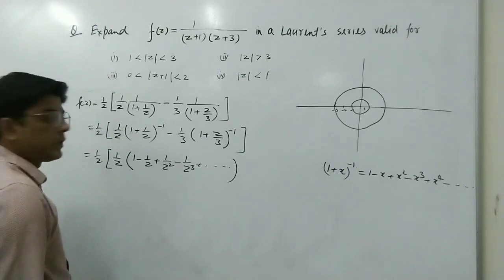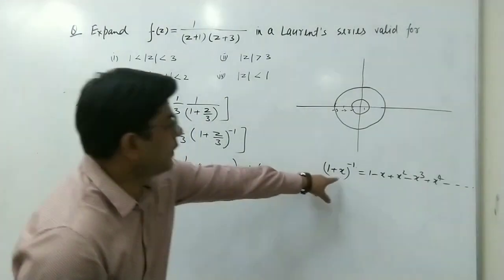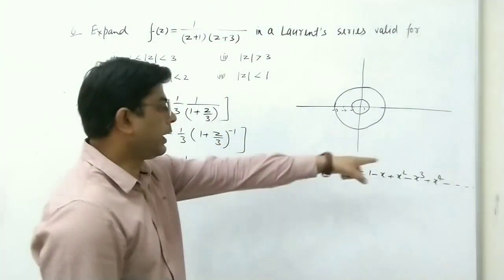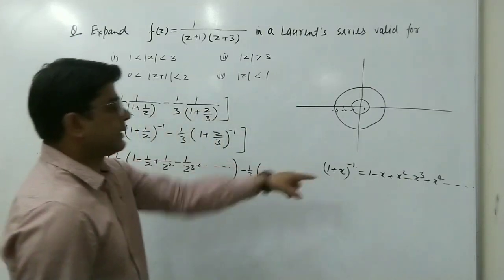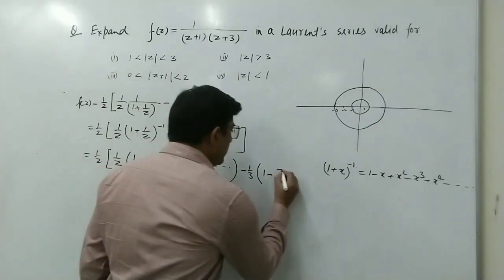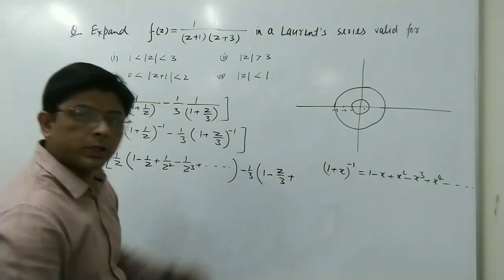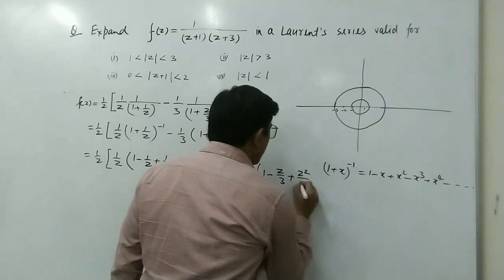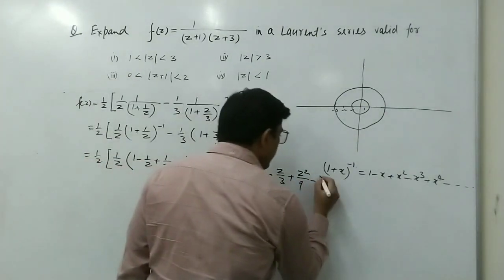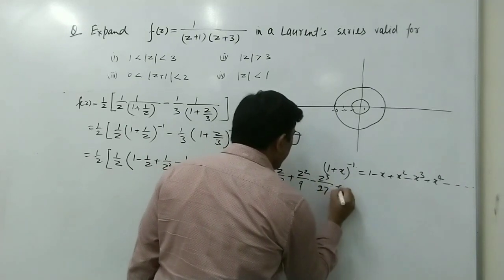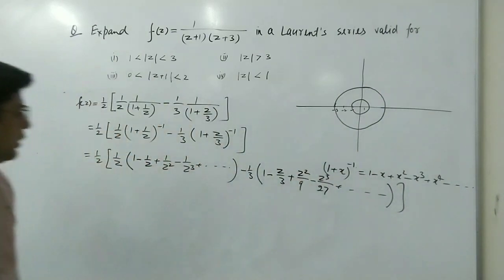This is the first term, and in the second term we have minus 1 upon 3 outside. Here in place of x we have z upon 3. So again we use this: 1 minus x, x means z upon 3, plus x square, x square means z upon 3 whole square, that is z square by 9, and minus x cube, so z by 3 cube means z cube upon 27, plus and so on. So this is the second. These are the two.